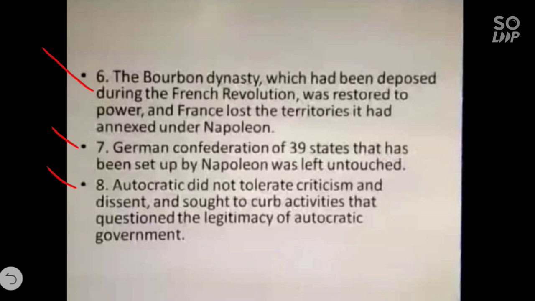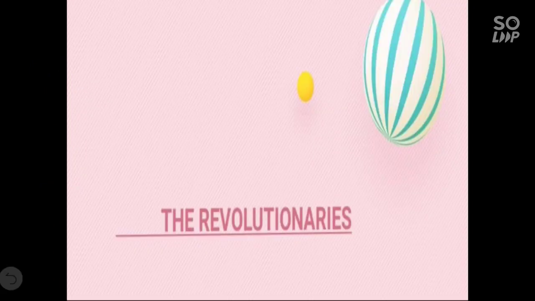In the next topic, we will see the role of the revolutionaries in Europe. So, children, conservatives came back to power and the dream of European people about liberty, equality, and fraternity seemed to be disappearing from Europe. But the memory of the French Revolution continued to inspire liberals, and liberal people started criticizing the new conservative order.